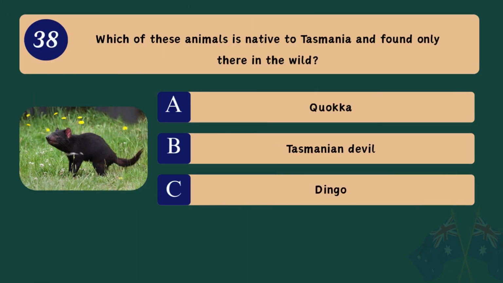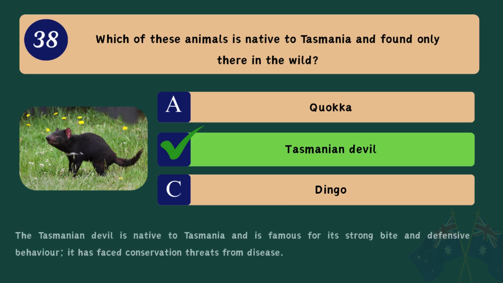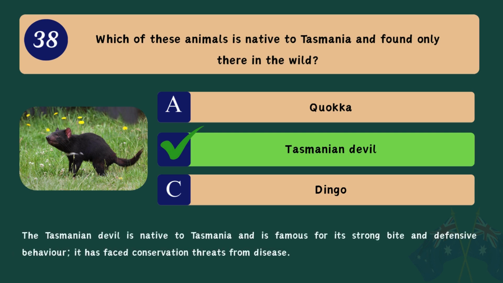Question 38. Which of these animals is native to Tasmania and found only there in the wild? A. Quokka. B. Tasmanian devil. C. Dingo. Correct answer. B. Tasmanian devil. The Tasmanian devil is native to Tasmania and is famous for its strong bite and defensive behavior. It has faced conservation threats from disease.